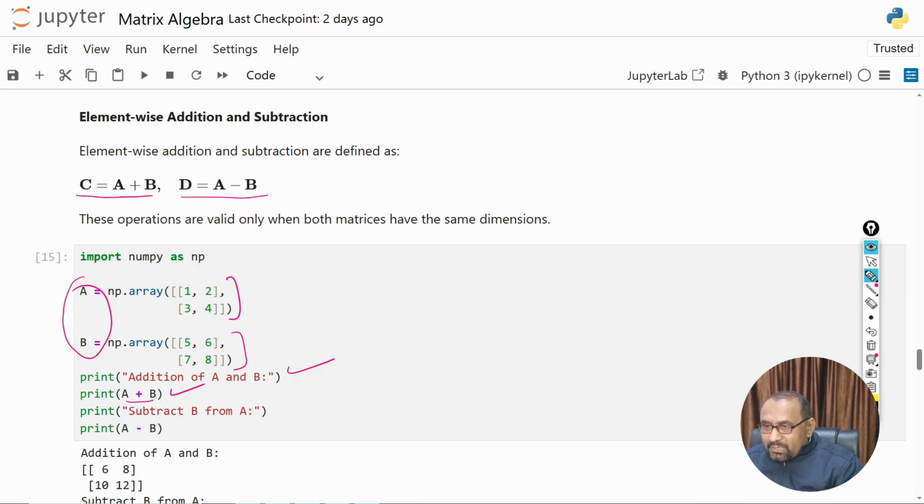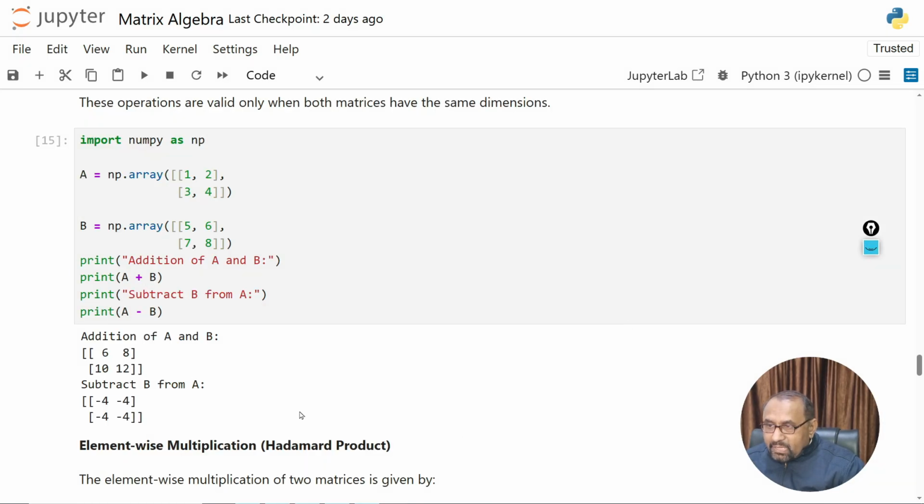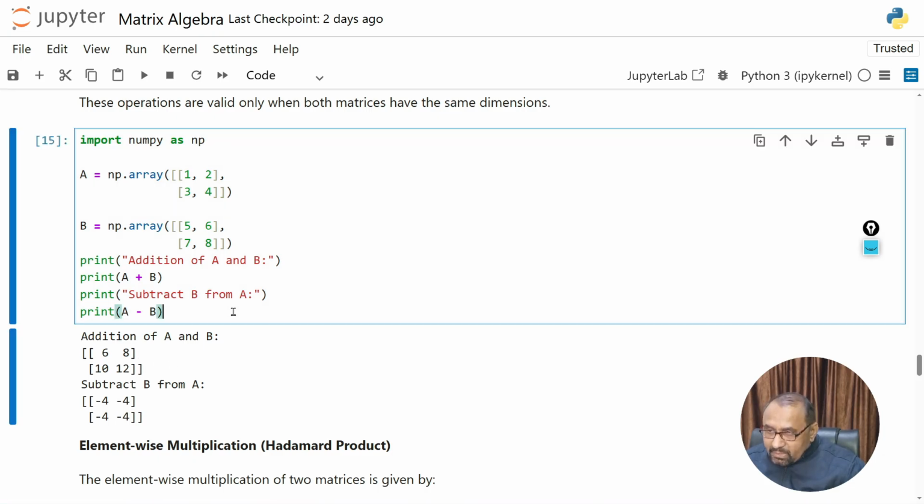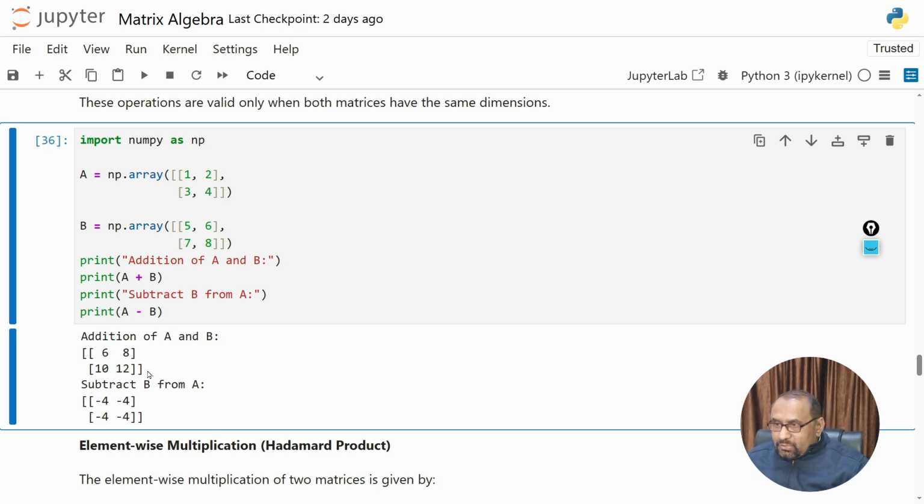Similarly, we subtract B from A. So we will subtract this B matrix from A, A minus B. This is the operation which we have applied at its place. When we execute this shell statement, we have these outputs as you can see here. This is the addition of the two matrices, and this is the subtraction of B from A. If you want to execute, we can do yes. So 6, 8, 10, 12 is the addition of A and B, and A minus B returns the subtraction of B from A: minus 4, minus 4, minus 4, minus 4, each is minus 4.